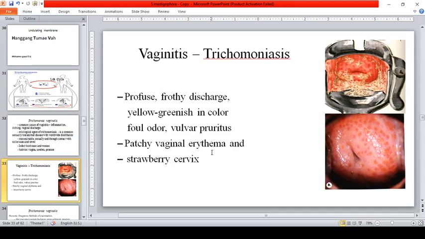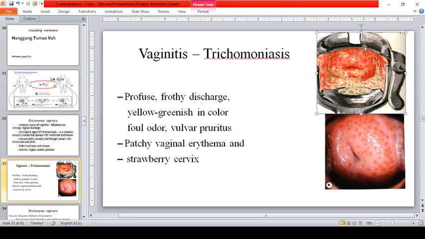Okay? So, this one, guys, the inside part of this is a metal that can be used to enlarge the vaginal canal to get samples. Okay? Like in a pap smear.